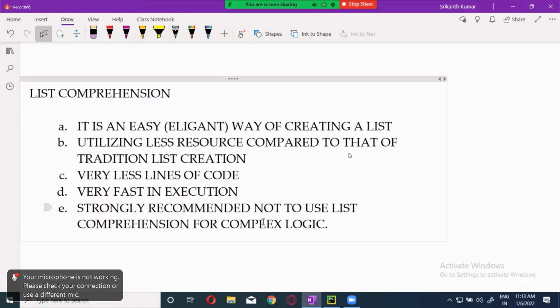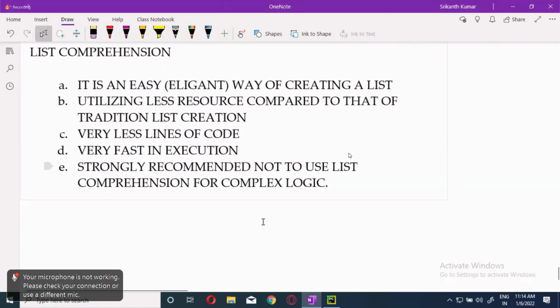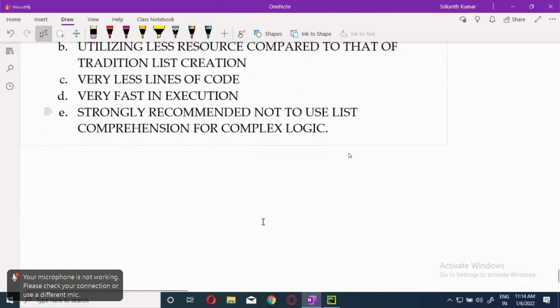Now, usually we are not going to do any complex logic with the list. The list is specially used only to store data. That storing of data, we can do very, very effectively. Okay, guys, now this looks like an extension of your inline if. Now, how will this work? There will be three parts, guys. Okay, let's write it down.